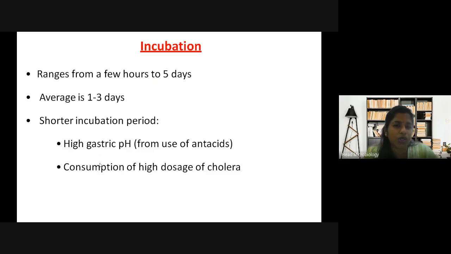Then incubation. How much is the incubation time within your body? It ranges from a few hours to 5 days. That is the time it takes to multiply and show the infection. Average is 1 to 3 days. Short incubation periods occur with high gastric pH and consumption of a high dosage of cholera. So if you have taken more Vibrio cholerae, the incubation period also reduces, because very soon it will start showing the symptoms.